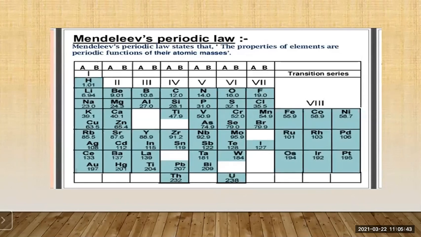Then he transformed this into the periodic table of elements according to their physical and chemical properties. Then Mendeleev found that the elements with similar physical and chemical properties repeat after a definite interval.